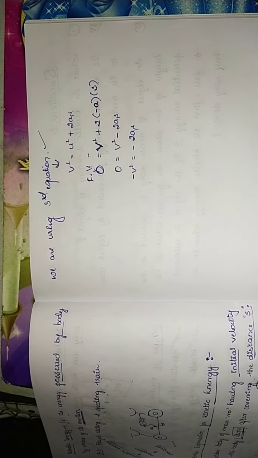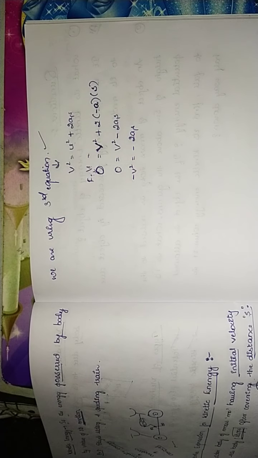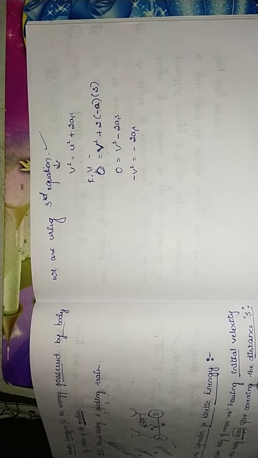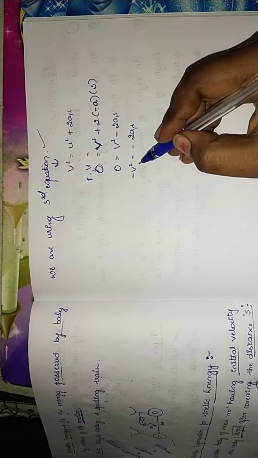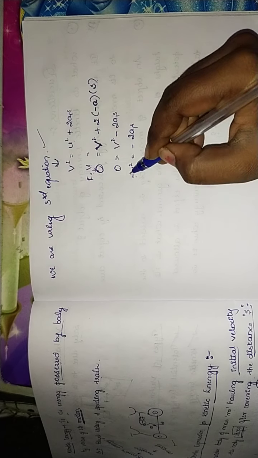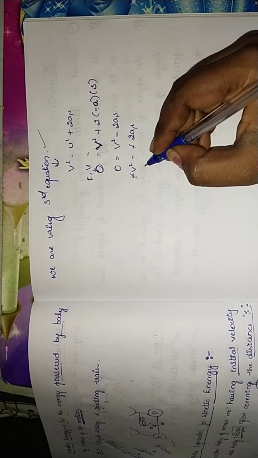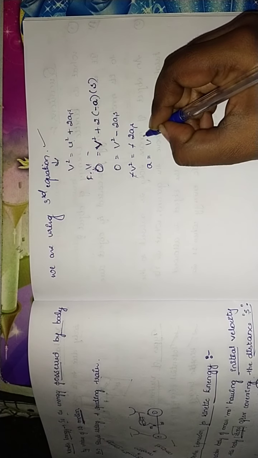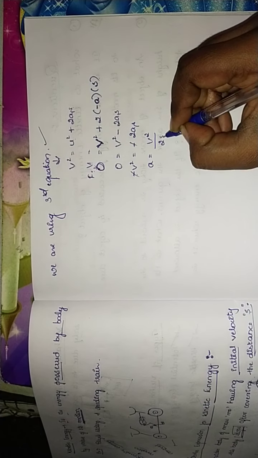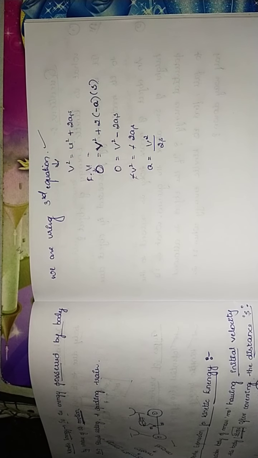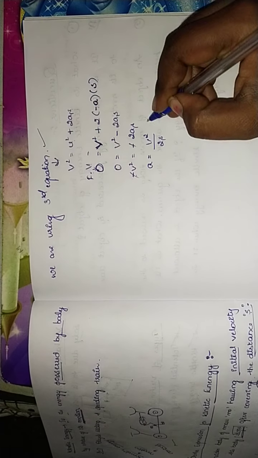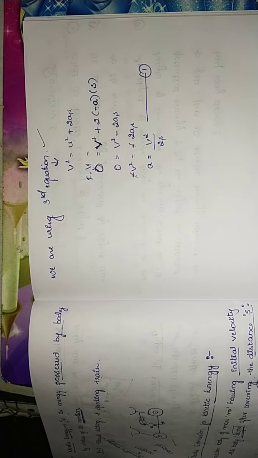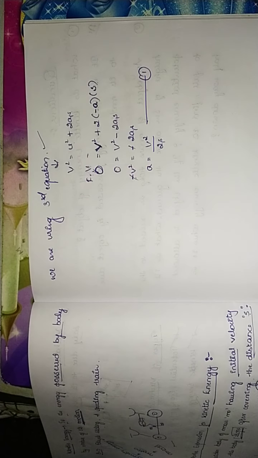So when we take v square from the positive to the negative side, in order to prove the equation, the negatives get cancelled. So it becomes a is equal to v square divided by 2s. Let's consider this as equation 1.